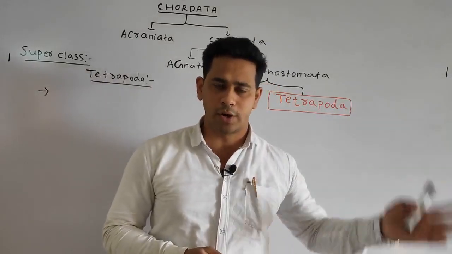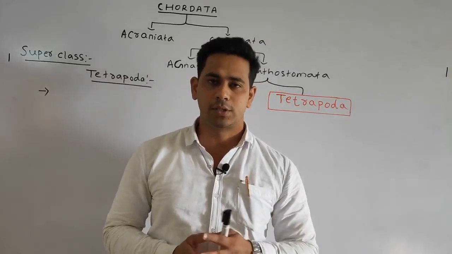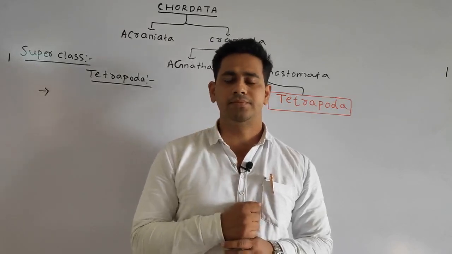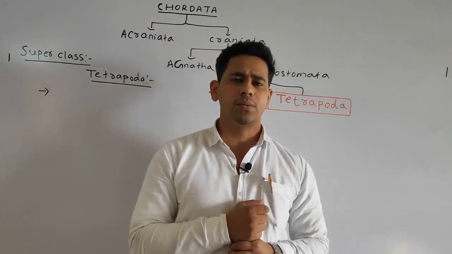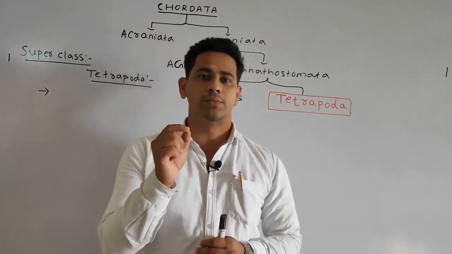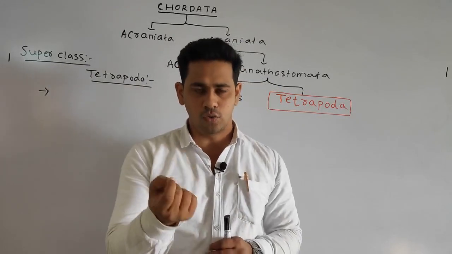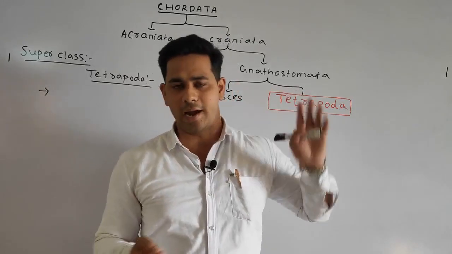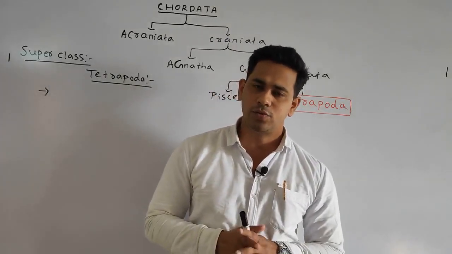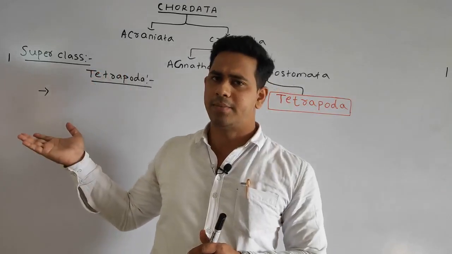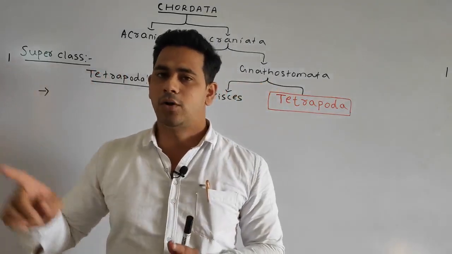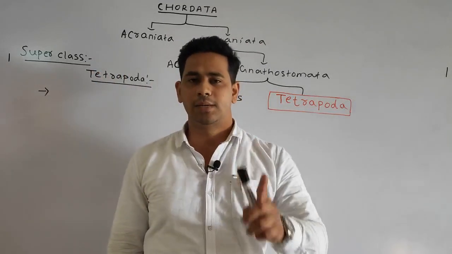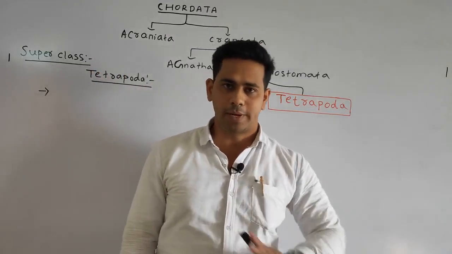In the case of the Chondrichthyes we discussed common examples such as the shark, Scoliodon sorrakowah, that scientific name. In the case of the bony fish we discussed the common example that you regularly eat, that is rohu, Labeo rohita, and we also drew the diagram of the Katla katla. Under the Holocephali we also discussed many general points with the diagram and the example Chimaera, and under the Dipnoi we discussed many points and also the example Protopterus.